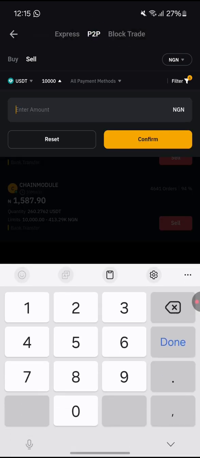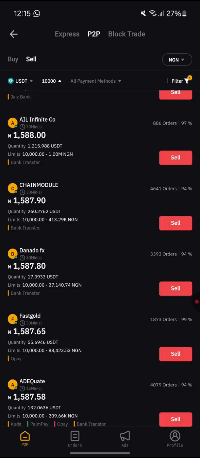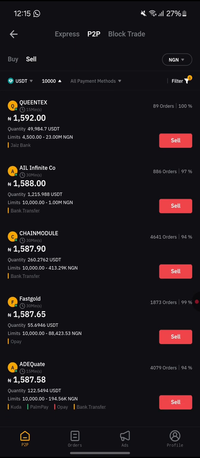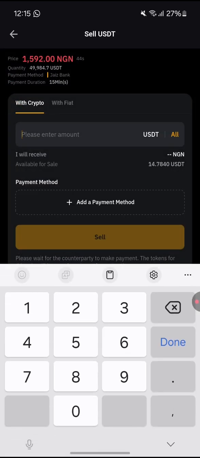Let's assume this money will be above 10,000. Let's just assume the range of 10,000 and above. So those people who are in that range will pop up so that you can easily find a merchant to settle with. So let's sell to this first person. So let's say you are going to look at the rate of that person also. So let us say we want to sell the coins.